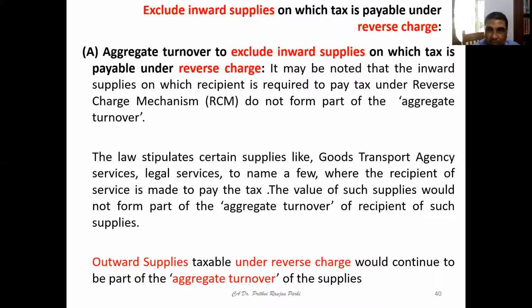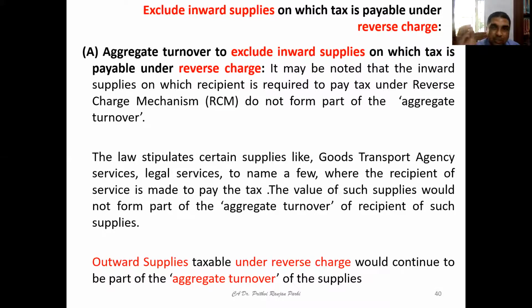What reverse charge is, we will learn separately, but right now understand certain supplies like supplies made by goods transport agencies, legal services, etc.